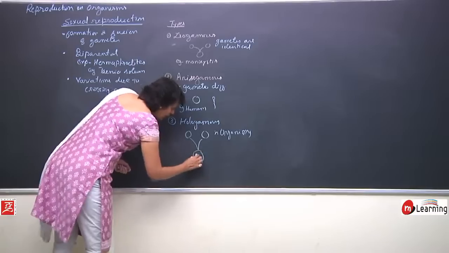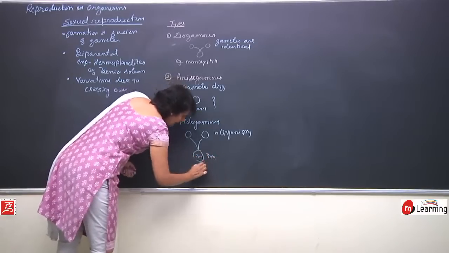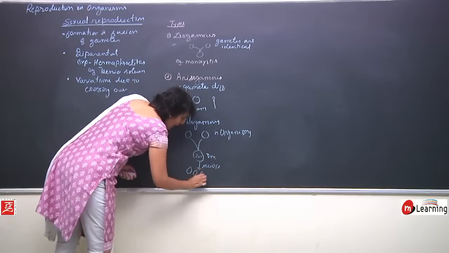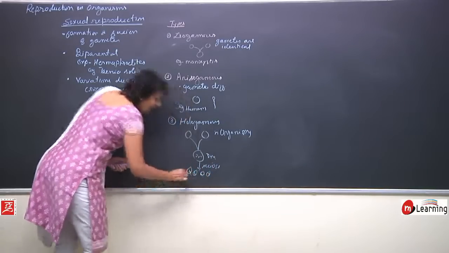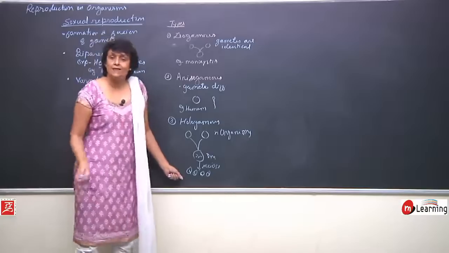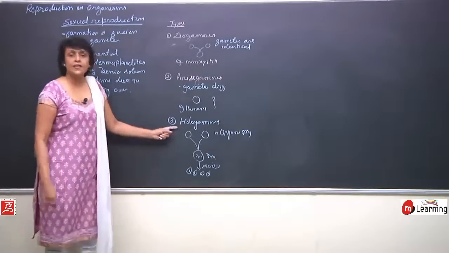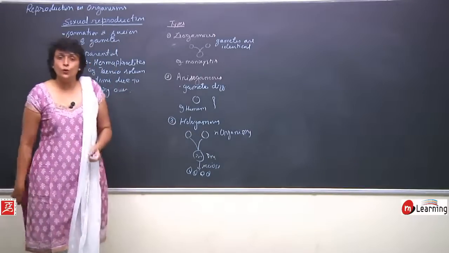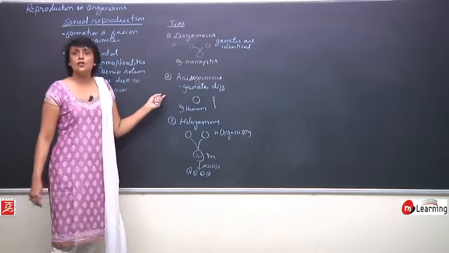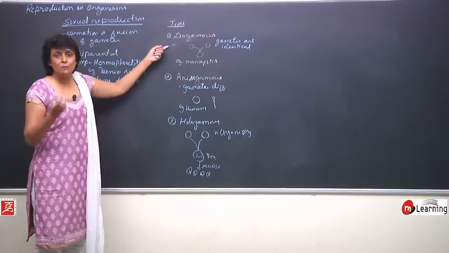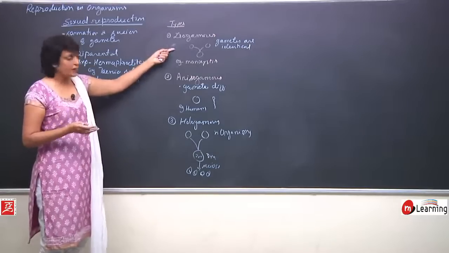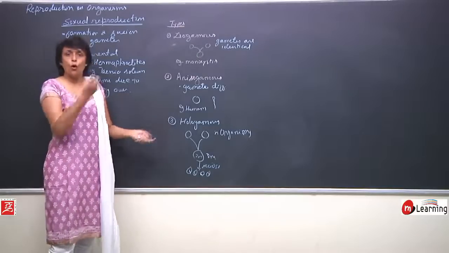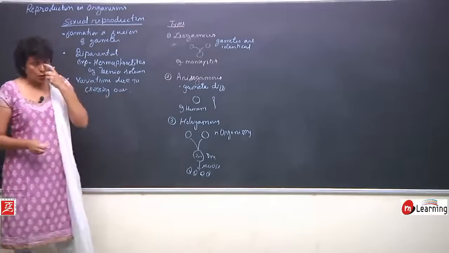And it will form a diploid zygote, and this zygote will undergo meiosis to form 4 haploid cells, which will again lead their life as haploid cells. So basically here it is fusion of haploid organisms. That is why it is called hologamy. So this classification is based on the types of gametes. If they are identical, isogamous; if they are non-identical, anisogamous; and if the whole organism is fusing, then it is called hologamous type.